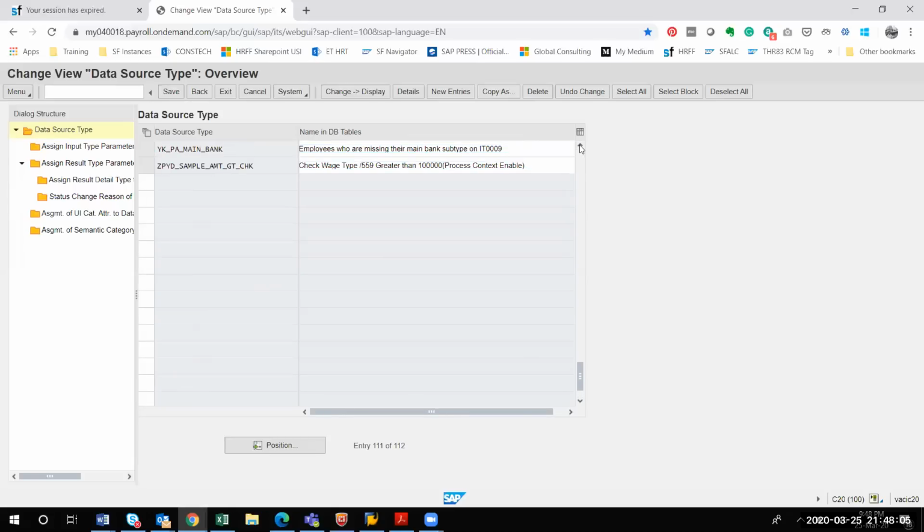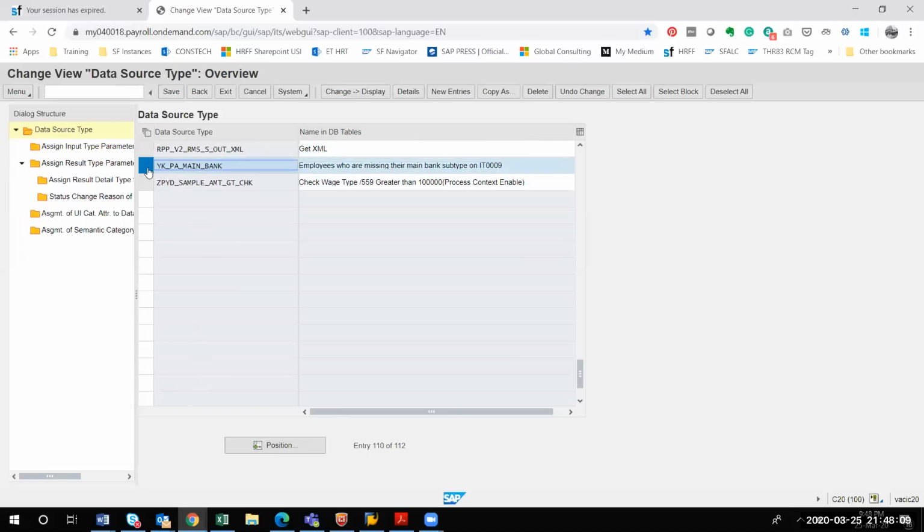Okay, so I have created those validations. If you see this one, I have created YK_PA_main bank. Out of those 37 validation rules I was talking about, 43 are not required; those are US specific. 37 are required for any country.